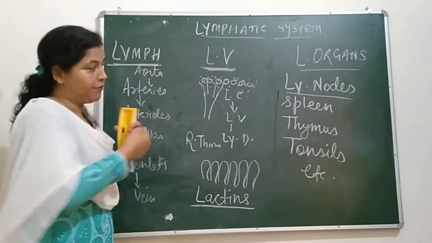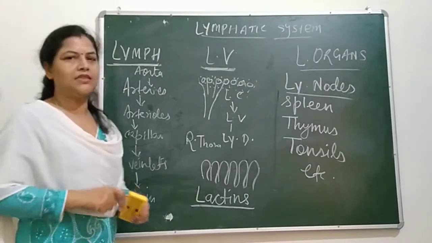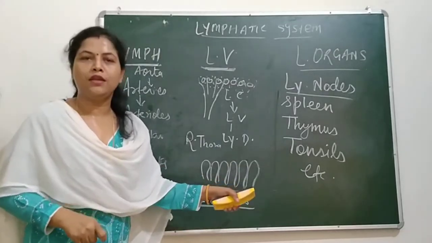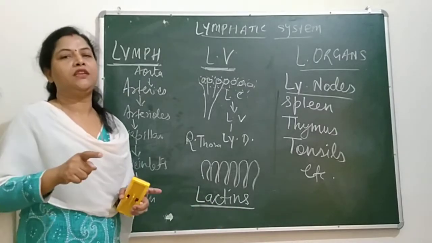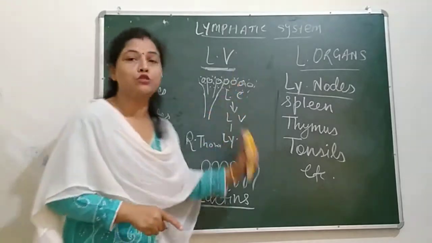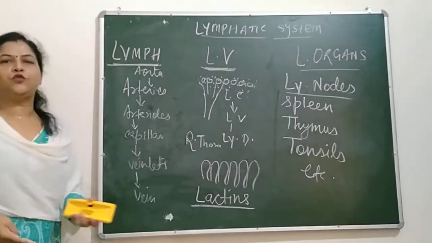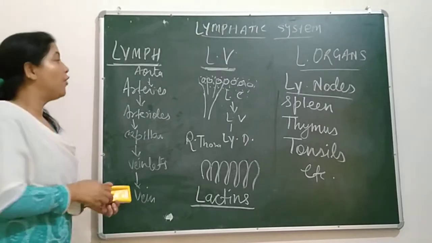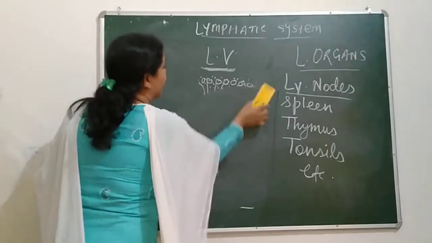And they prevent us from diseases. But sometimes, in some diseases, they get infected and there is no function of lymphocytes. For example, HIV. In AIDS, it doesn't work because these glands also get infected. So finally, we have to go through the functions. What are the functions of this lymphatic system?